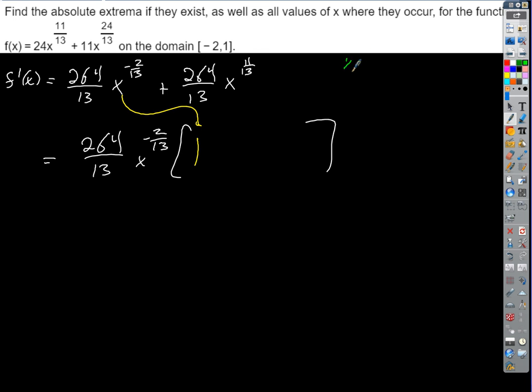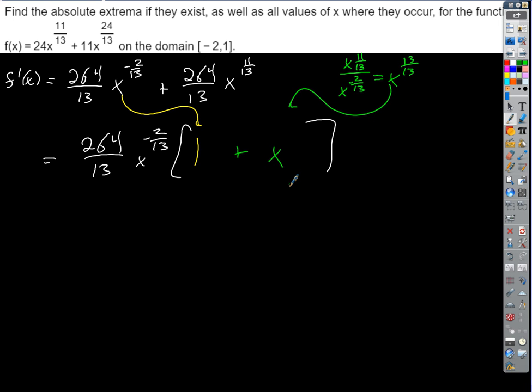So let's write that down. x to the 11/13 divided by x to the negative 2/13 equals x to the 13/13, which is x, right? Everybody see that?